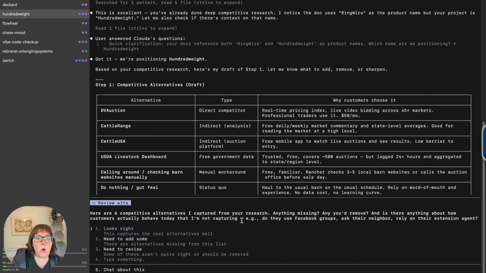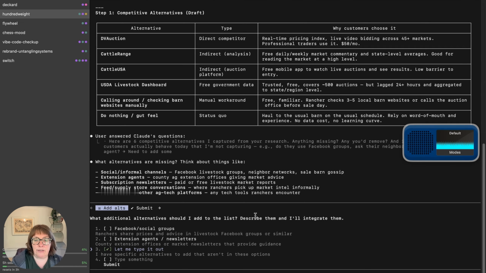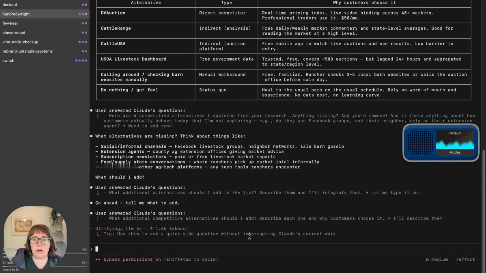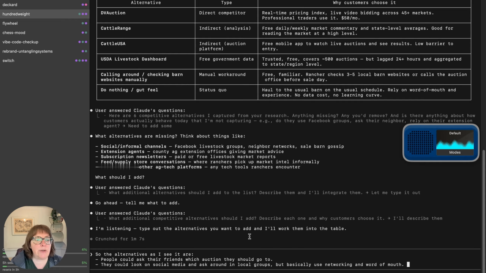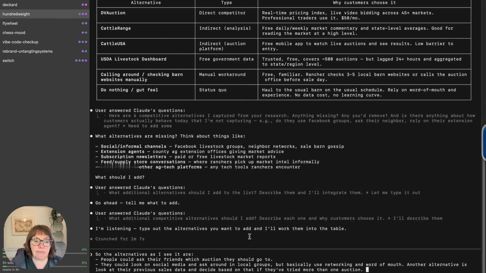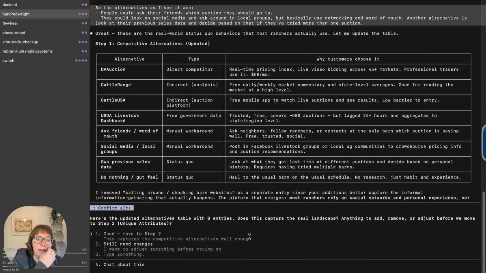So now I'm going to say, okay, that looks good, but there's other alternatives. So I'm going to add some specific alternatives myself. It's suggesting some, but I'm going to describe them. So the alternatives, as I see it, are people could ask their friends which auction they should go to. They could look on social media and ask around in local groups, but basically use networking and word of mouth. Another alternative is look at their previous sales data and decide based on that if they've tried more than one auction. So it's adding those alternatives. And so now let's move to step 2.